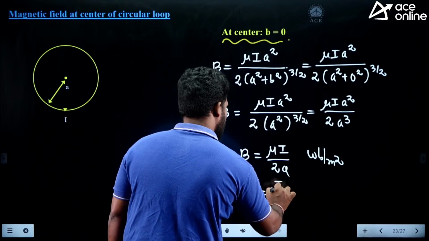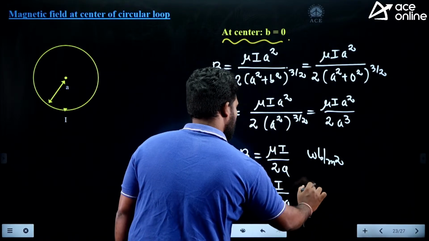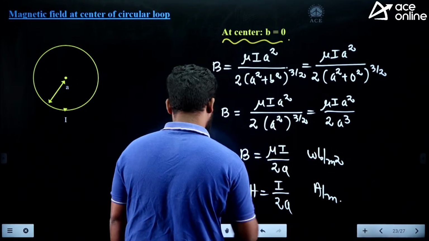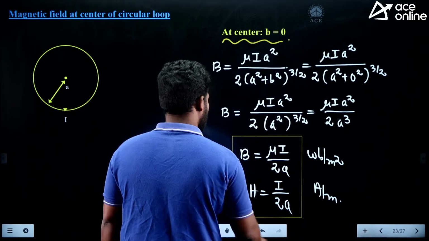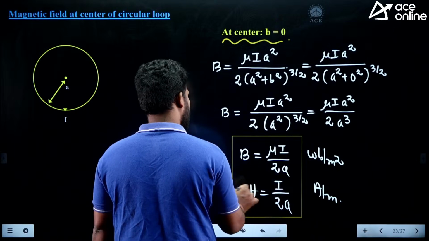What is the H vector? It is I by 2a. Units are ampere per meter. Okay, guys, so these are the formulas, and these are very, very important formulas.